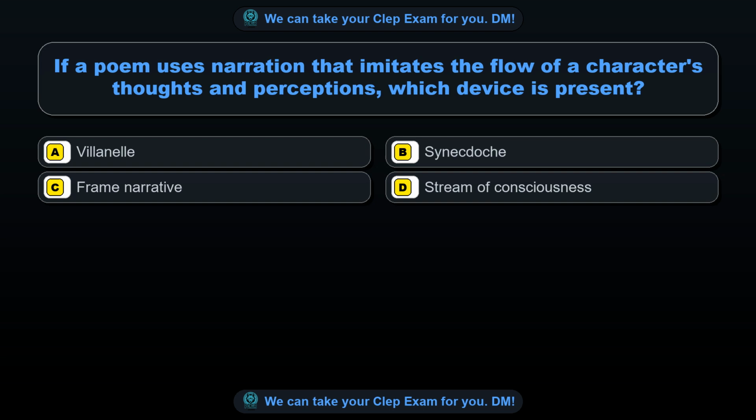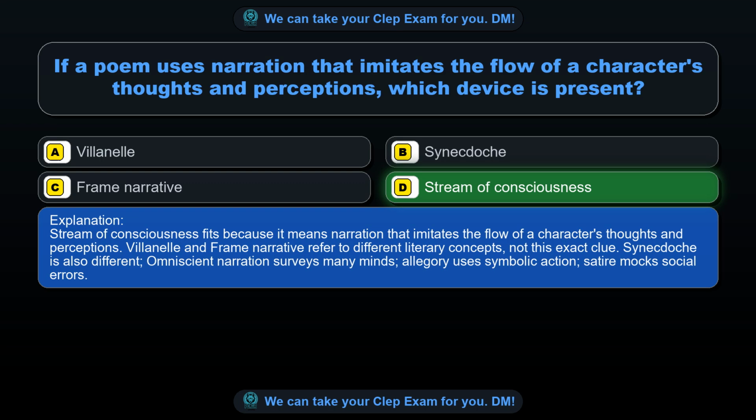Question 21. If a poem uses narration that imitates the flow of a character's thoughts and perceptions, which device is present? Option A. Villanelle. Option B. Synecdoche. Option C. Frame narrative. Option D. Stream of consciousness. The correct answer is option D. Stream of consciousness. Stream of consciousness fits because it means narration that imitates the flow of a character's thoughts and perceptions.